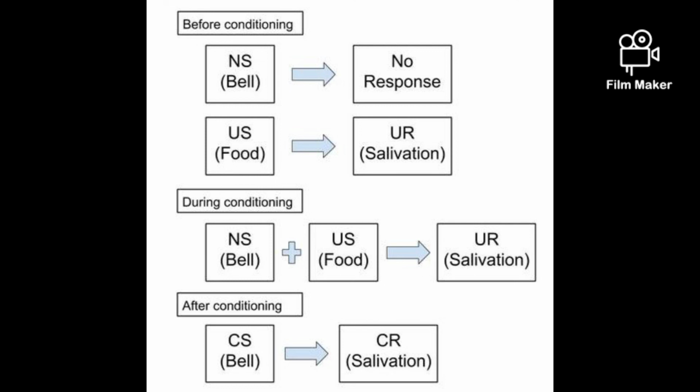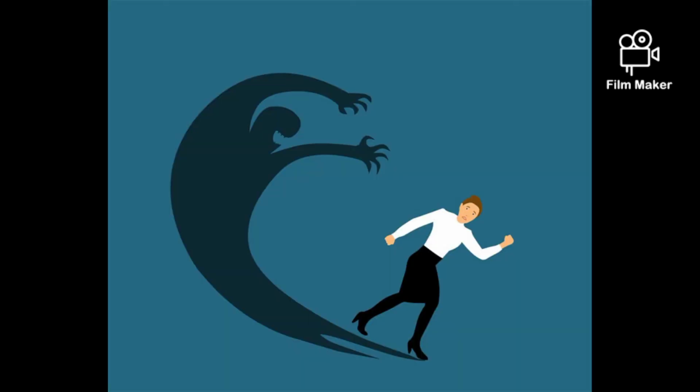As you can see on the screen, these are the three stages of classical conditioning: before conditioning, during conditioning, and after conditioning, presented along with a short summary of the classical conditioning theory. If you want to, you can take a screenshot of it for further use.